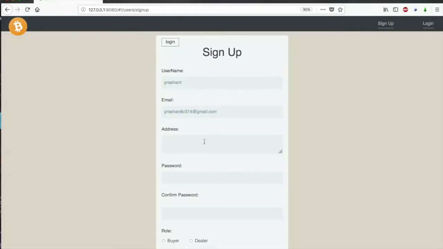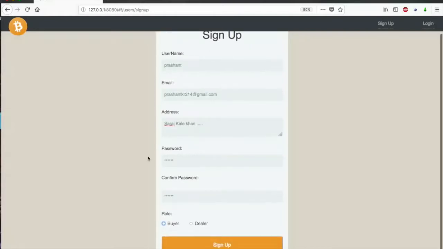And the password is address Sarai Kale Khan 123456. And yes, we have an option to either sign up as a dealer or sign up as a buyer.